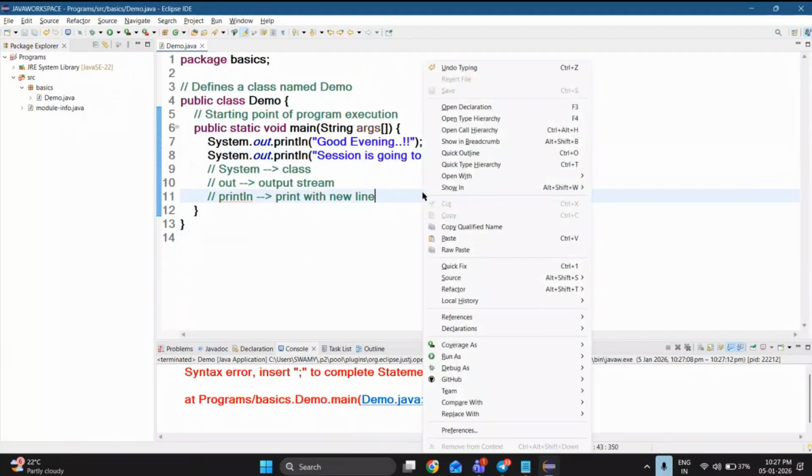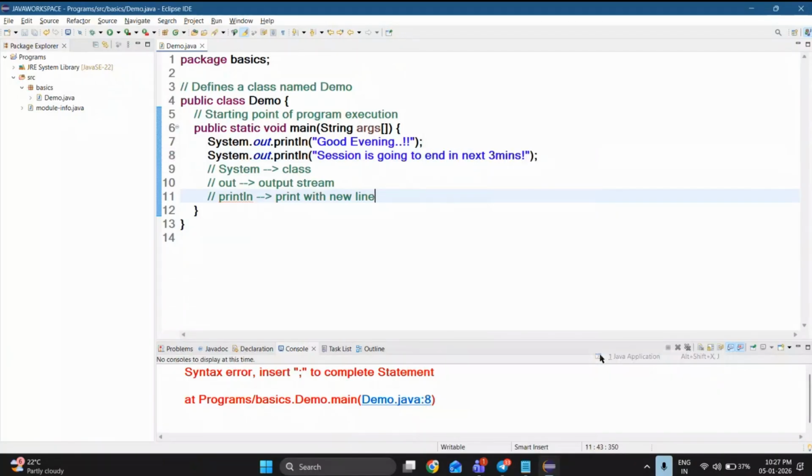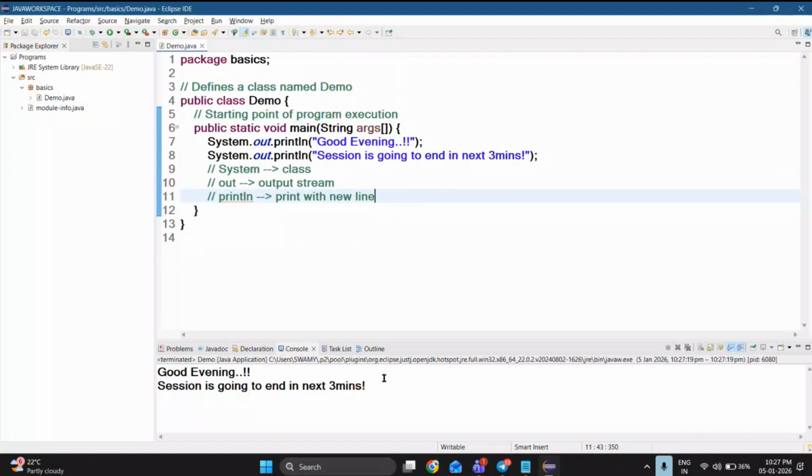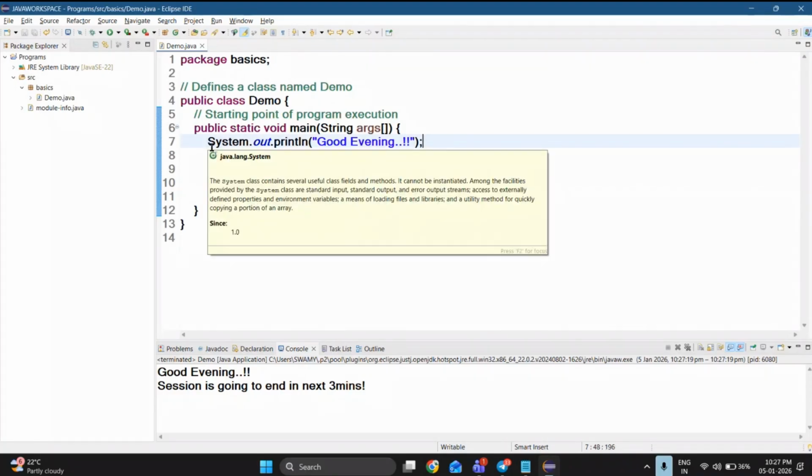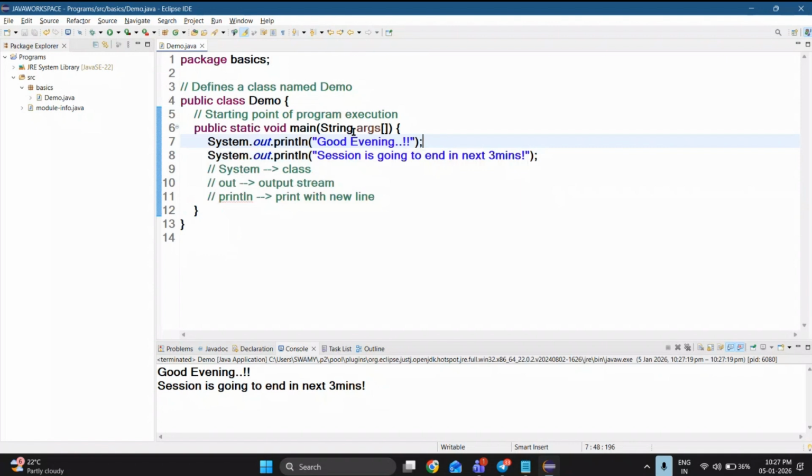Run as Java application. We are going to see good evening, and session is going to end in next 3 minutes. It starts from the first line of the main method, which is the good evening message.